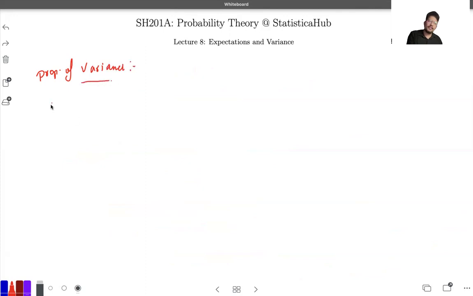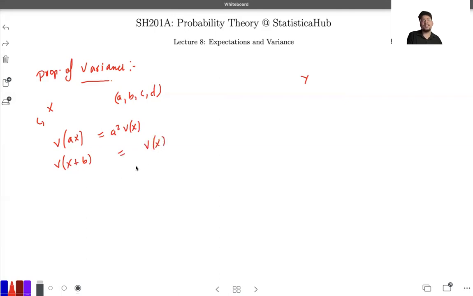Okay, so we have some random variable x, and again some random variable y, and some constants a, b, c, d. I don't know how many of them I'm going to use. If I say variance of a times x, that will simply be a squared times variance of x. If you go for variance of x plus b, that will simply be variance of x. That means if you add something, the variability remains the same.